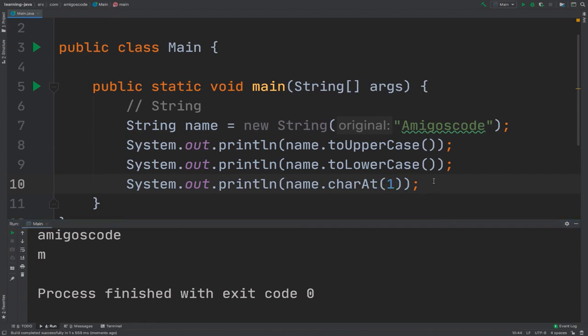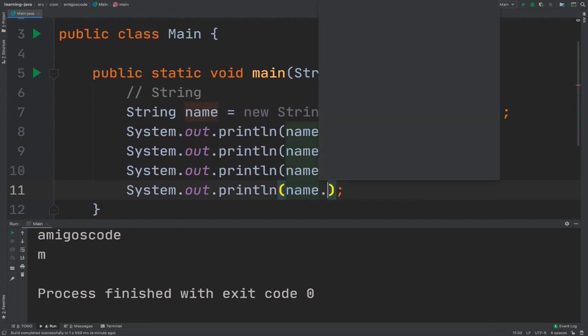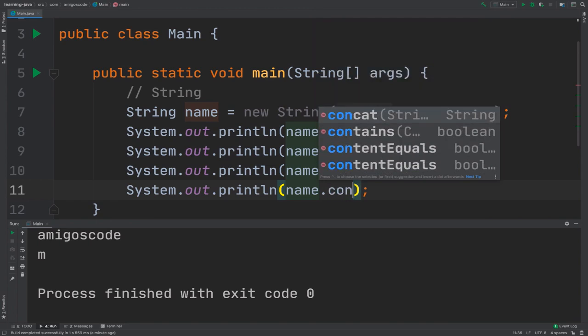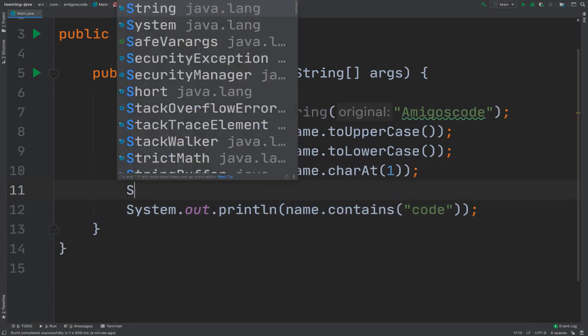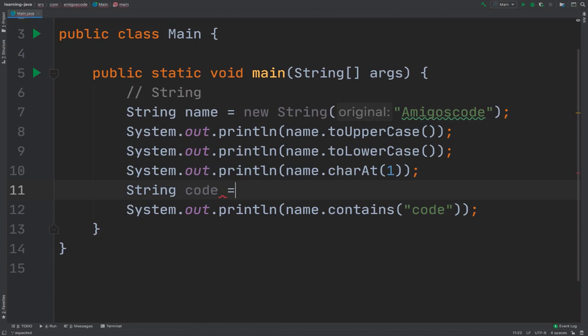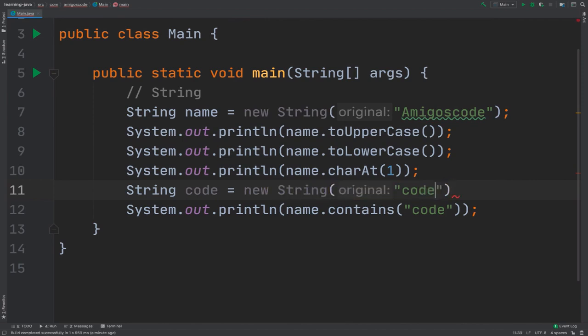Now let's also say that you want to check whether this variable right here, name, contains the word code. So dot and then contains, and right here it takes a string, code, right? So this is another string. If I put this so you can see properly, I can simply say String code equals new String and then code.